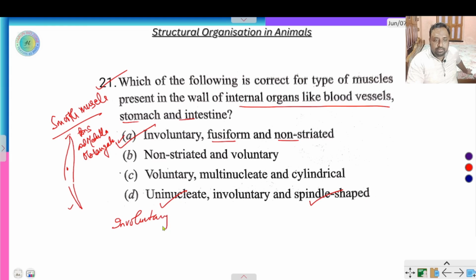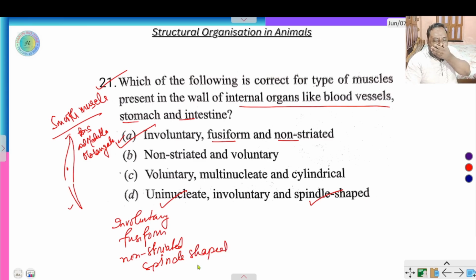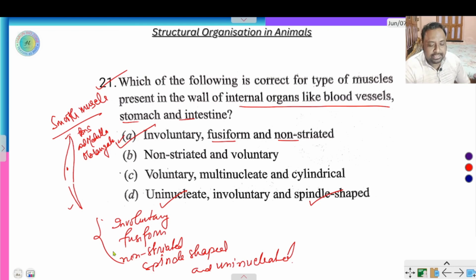Involuntary, fusiform, non-striated, spindle shaped, and uninucleated. These are the characteristic features of smooth muscle: involuntary, fusiform, non-striated, spindle shaped and uninucleated.